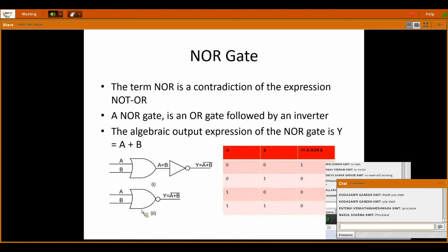Next is the NOR gate. The term NOR is a contraction of the expression NOT OR.